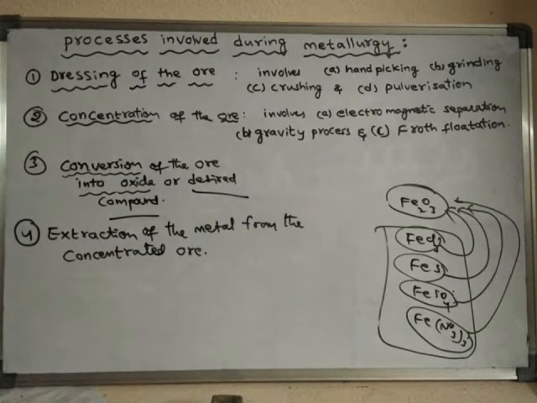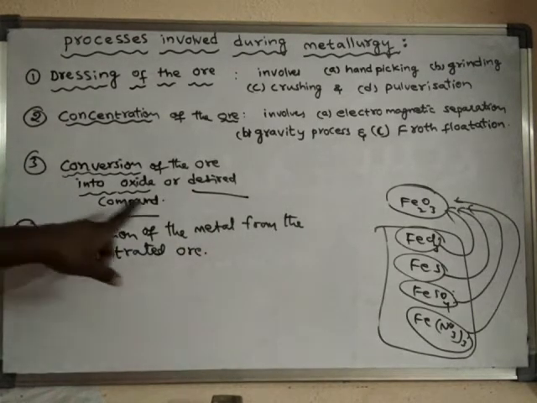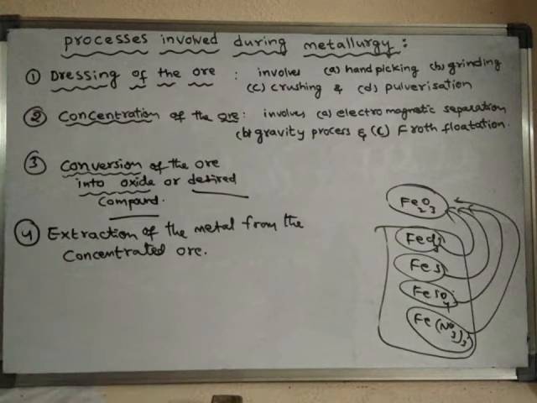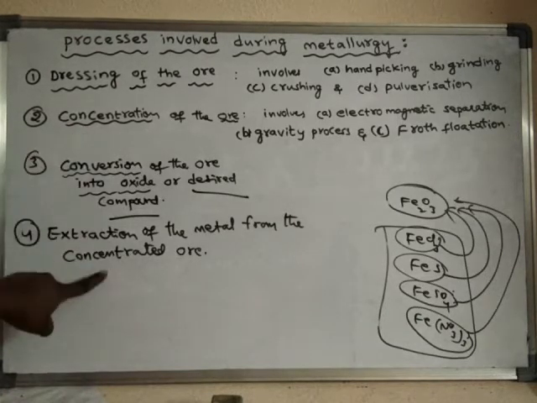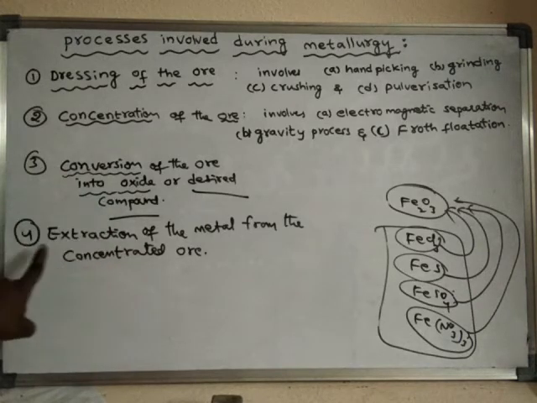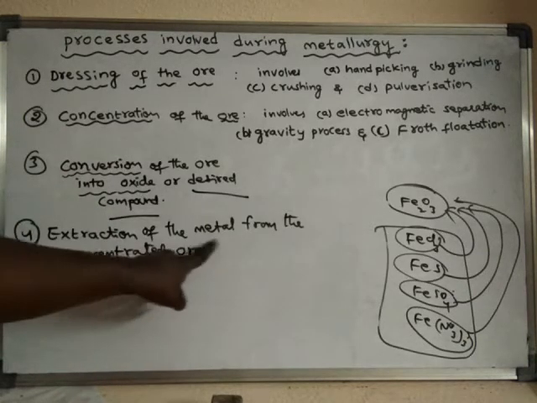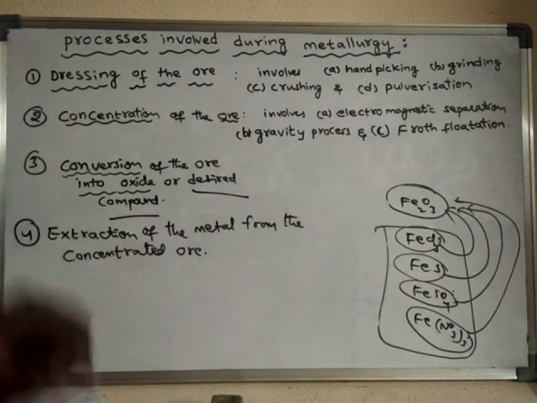Actually, in the majority of cases, the ores are oxide ores. So in those cases, the previous step can be skipped, and directly we can go to the next step, that means extraction of the metal from the concentrated ore.